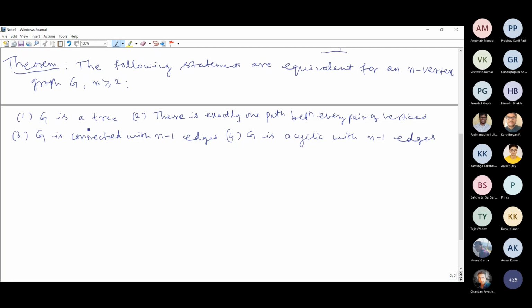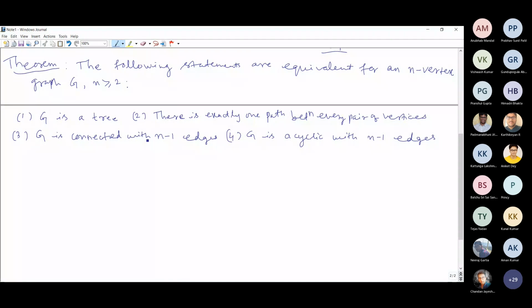So what does this mean? Let me explain. G is a tree means, as I have told, that it is connected and acyclic. The second statement is that between every pair of vertices only one path will be there. And here G is connected with n vertices and n-1 edges.